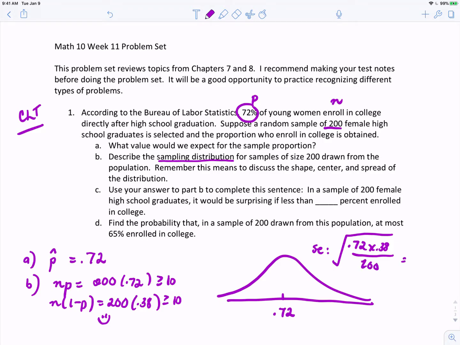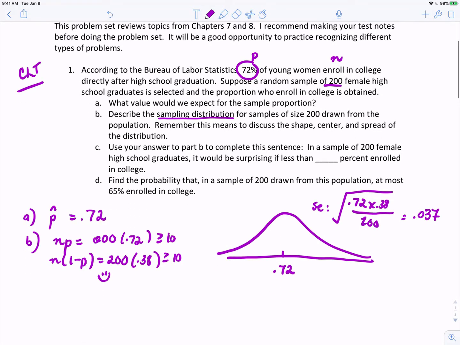So let's go ahead and calculate that. If we take the square root of 0.72 times 0.38 divided by 200, we get a value of 0.037. So the sampling distribution is normal, its center is at 0.72, and its spread is 0.037.